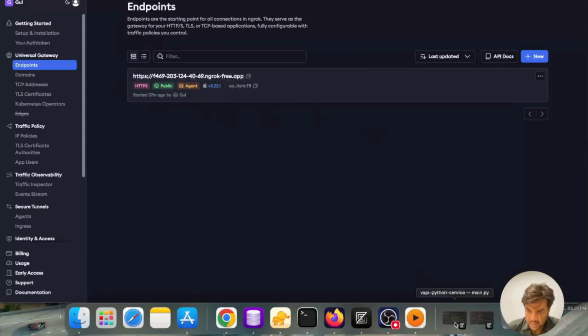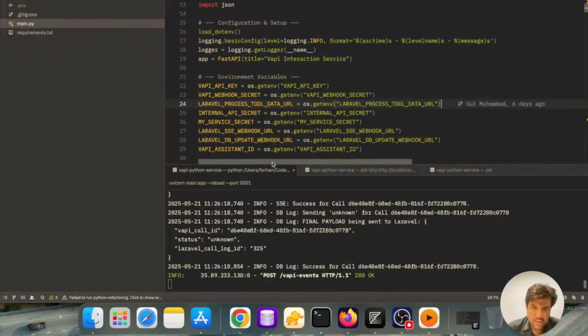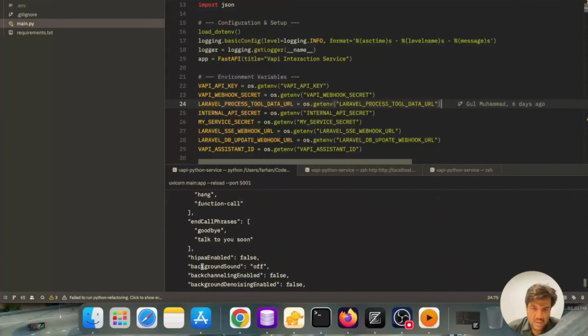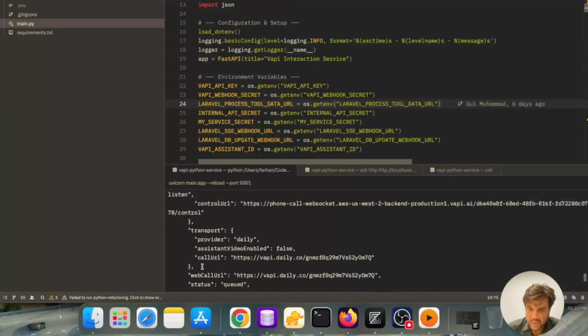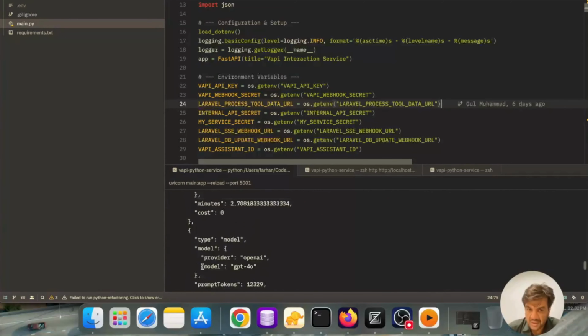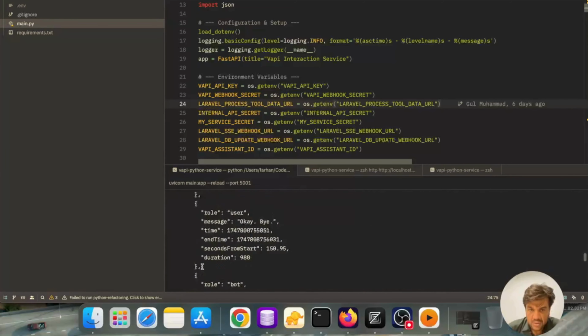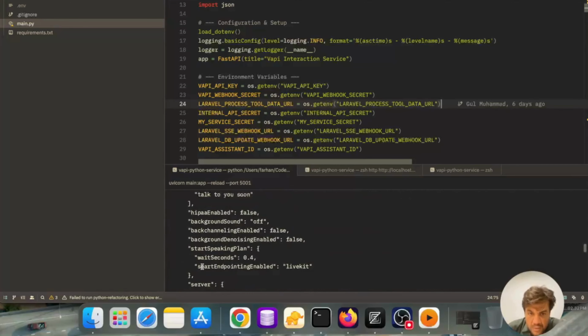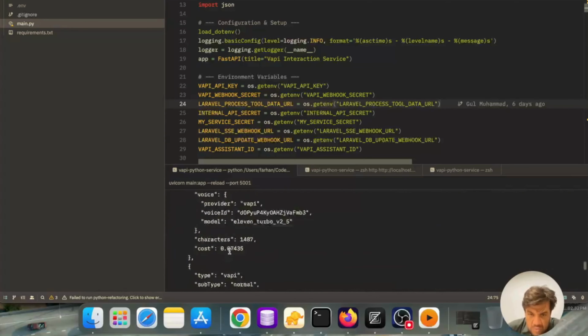Okay. Here is my Python code. Python service is running here. These are all the VAPI API endpoints which are being hit during the call. I have done all these just for the demo purpose. You can see, let me show you.